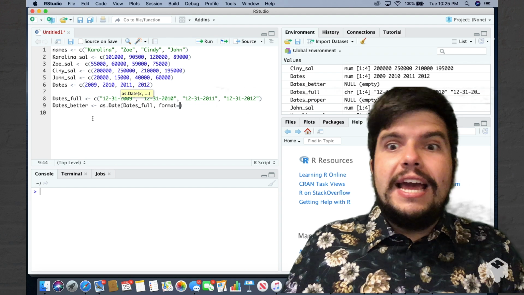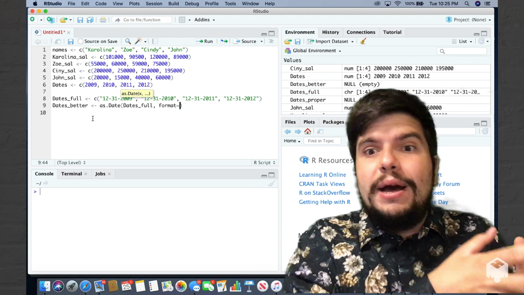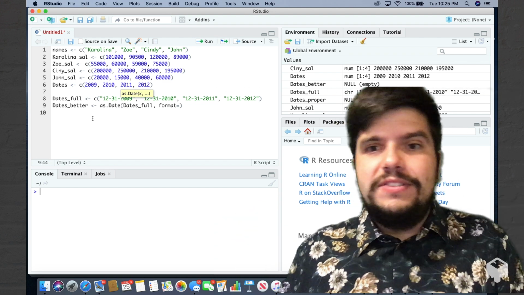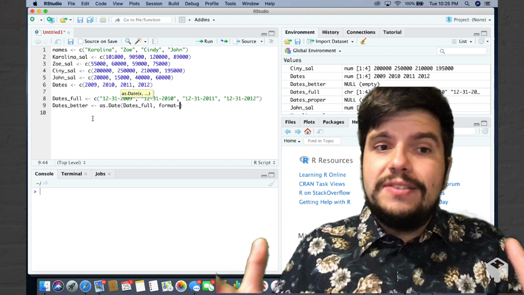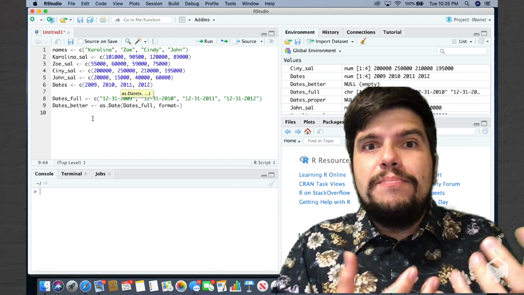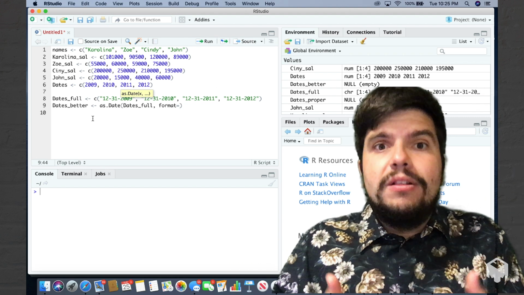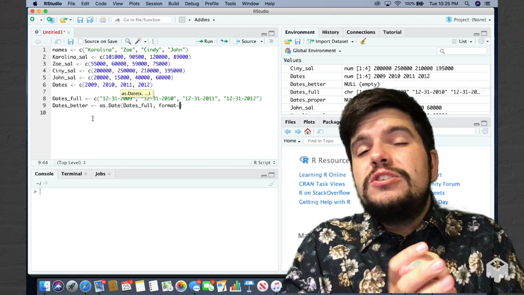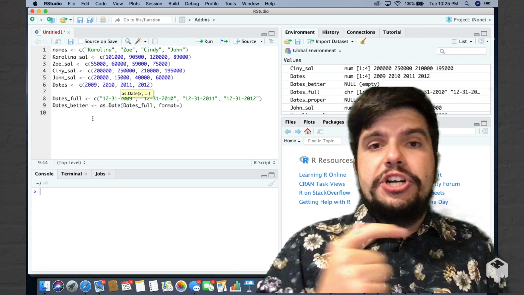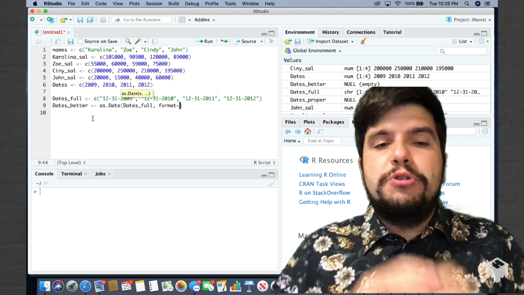What comes first, day or month? Back in Poland, we would say 15th of April, 2015. Here in the States, we say April 15, 2015, right? So there are different ways of expressing dates in different countries. We can also express the month using the 3-letter acronym, or we can spell out the month, or we can use the numerical representation of the month. So there are so many different ways of expressing dates, and I'm going to share the link to a cheat sheet on how to use these formats for dates in R.